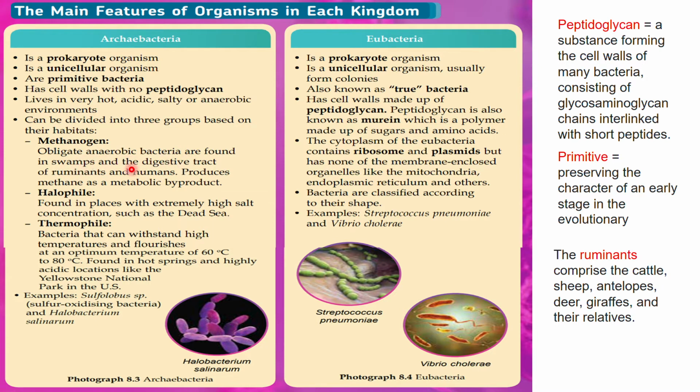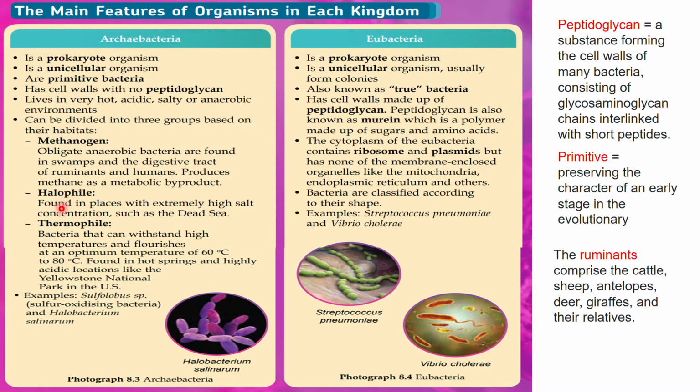So they are found in swamps, kawasan paya, and also the digestive tract of the ruminants and also humans. Humans ini manusia. Ruminants comprise, for example, the cattle, sheep, antelopes, deer, giraffes. So ini adalah kumpulan haiwan yang kita panggil sebagai ruminants.